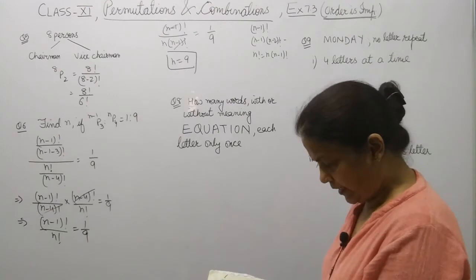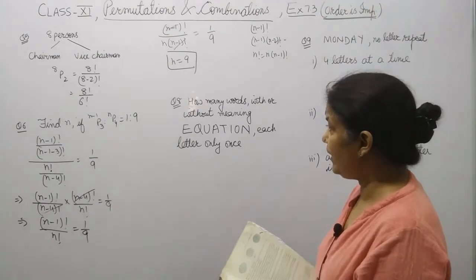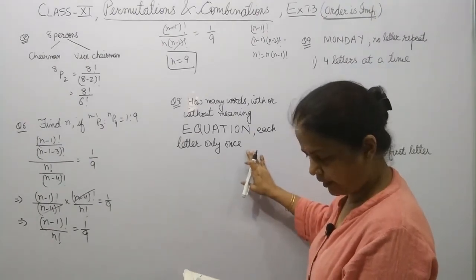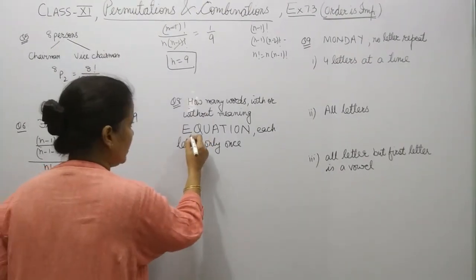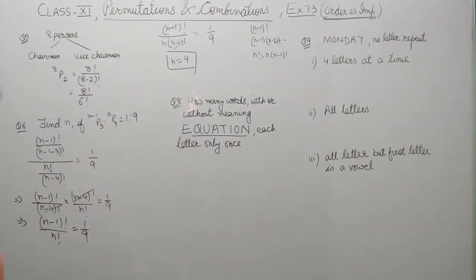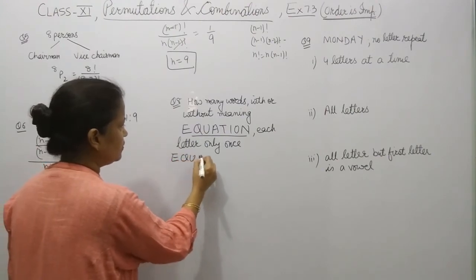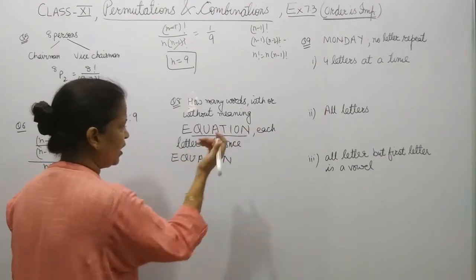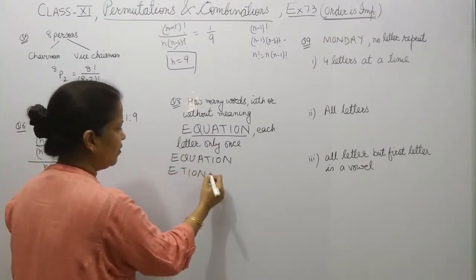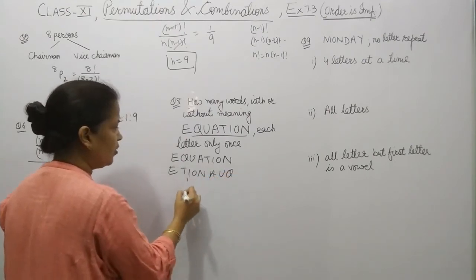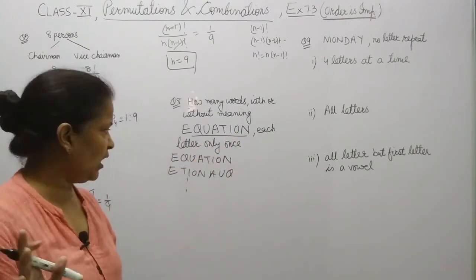Question 8. Question 8 is: how many words, with or without meaning, can be formed using each letter only once, from the word EQUATION? This is the letter set. Now with or without meaning, one word can be this one, which we have already taken. Second can be like this. We can reshuffle it like this and so on. But here it is written each letter only once. You have to take it only once.